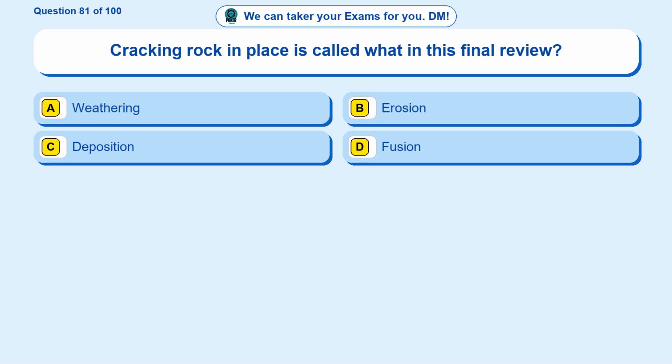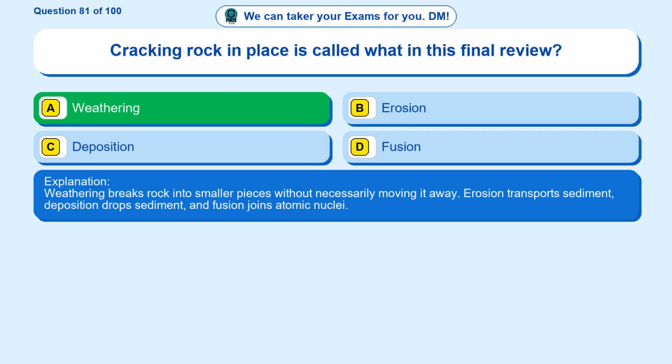Question 81. Cracking rock in place is called what in this final review? Option A, weathering. Option B, erosion. Option C, deposition. Option D, fusion. The correct answer is option A, weathering. Weathering breaks rock into smaller pieces without necessarily moving it away. Erosion transports sediment, deposition drops sediment, and fusion joins atomic nuclei.